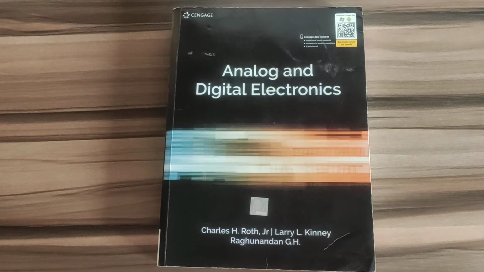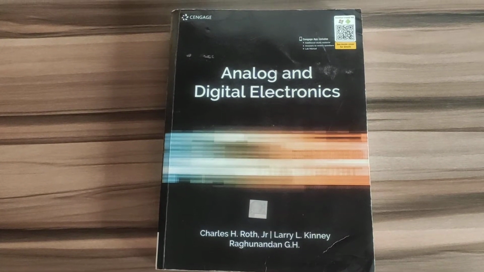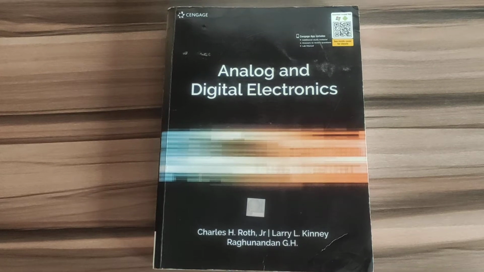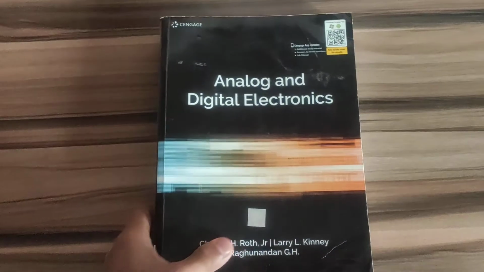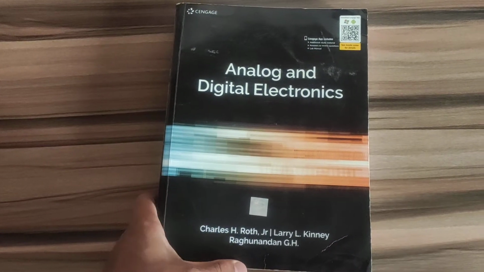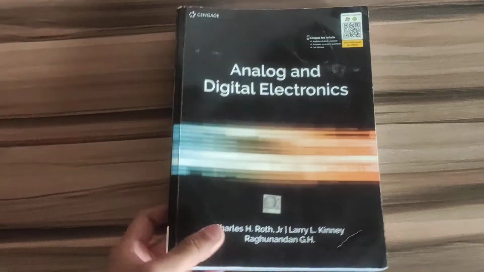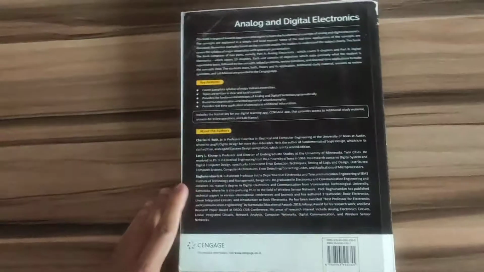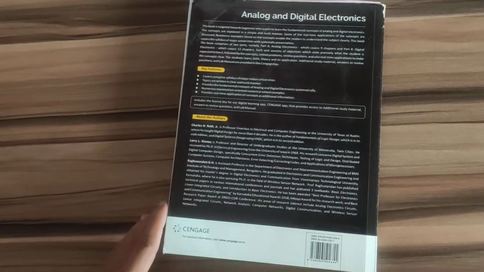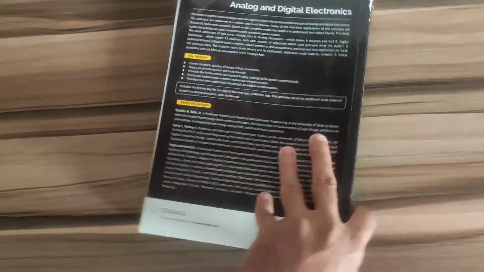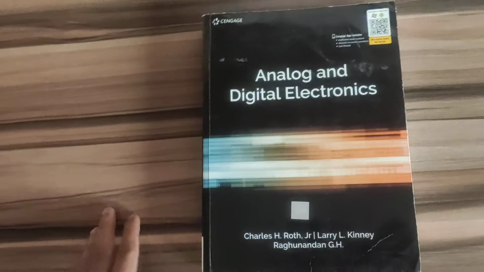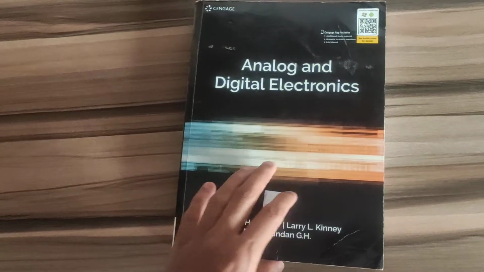Hello friends, today I'm going to discuss a book review of Analog and Digital Electronics by Sangesh Publication. Why is this book very important for us? This book is the prescribed textbook of Visvesvaraya Technological University for third semester computer science and information science engineering students.